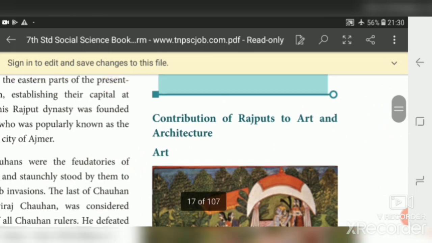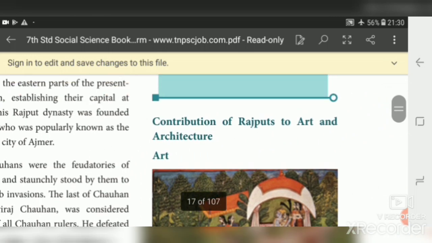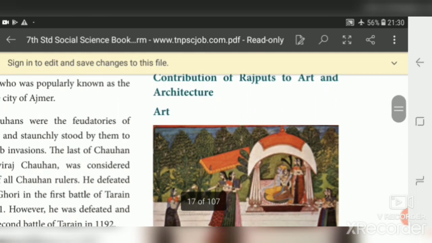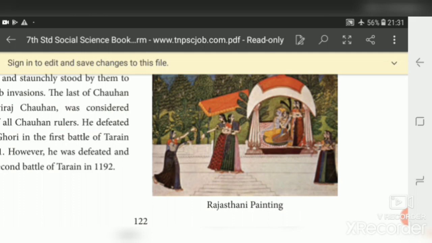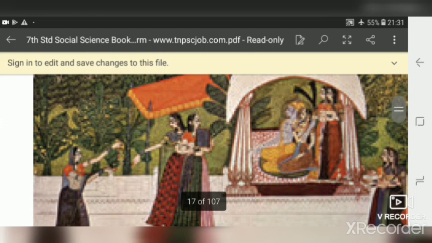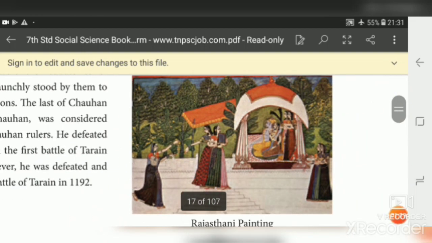Today we are going to see the contribution of Rajputs to art and architecture. What are the contributions of Rajputs during this period? First we will see art. Students, see here, this is the Rajputs' painting, and their painting was called Rajasthani painting. You see here, this is Rajasthani painting.